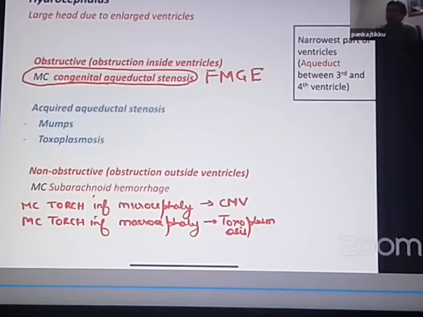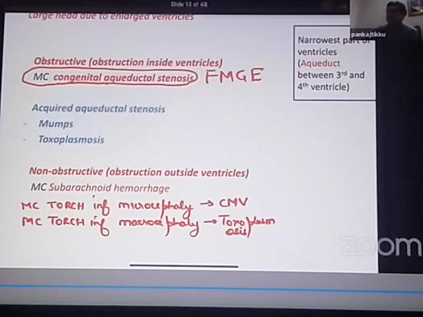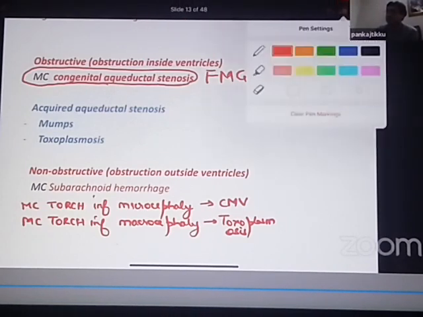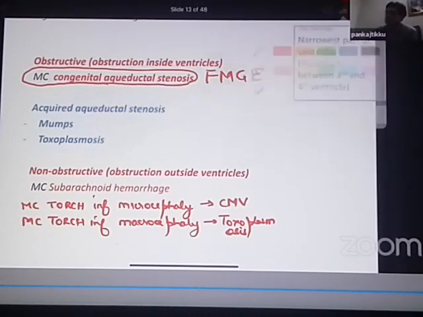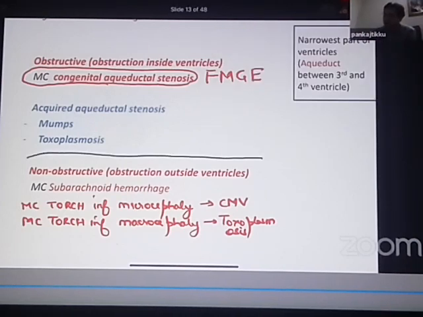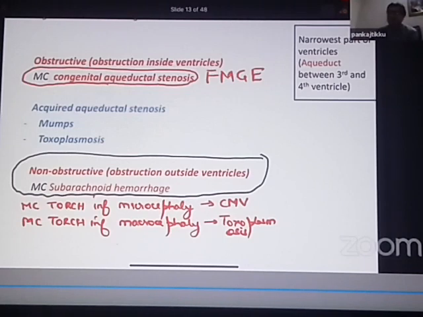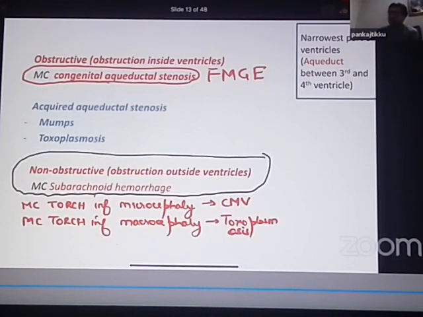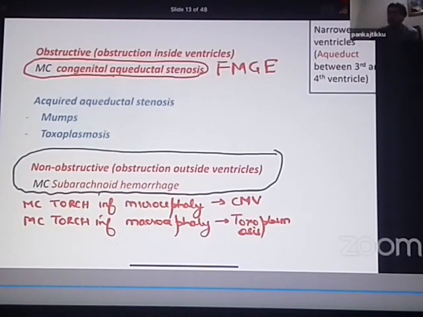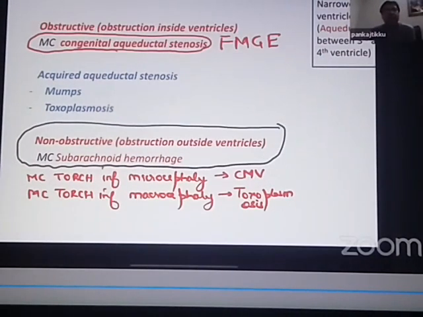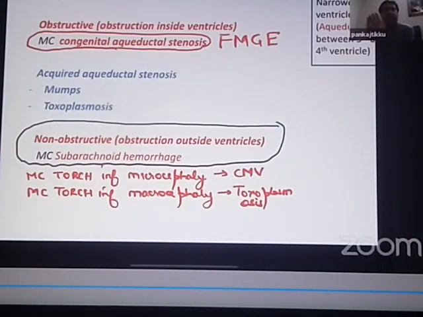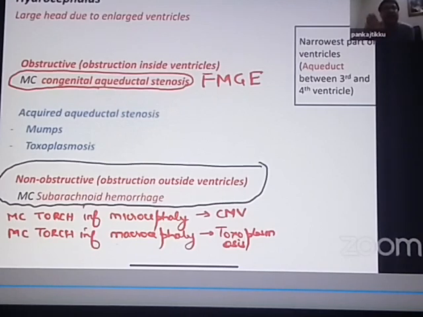Which is the most common cause of non-obstructive hydrocephalus? I told you non-obstructive can occur because of obstruction occurring outside the ventricles.